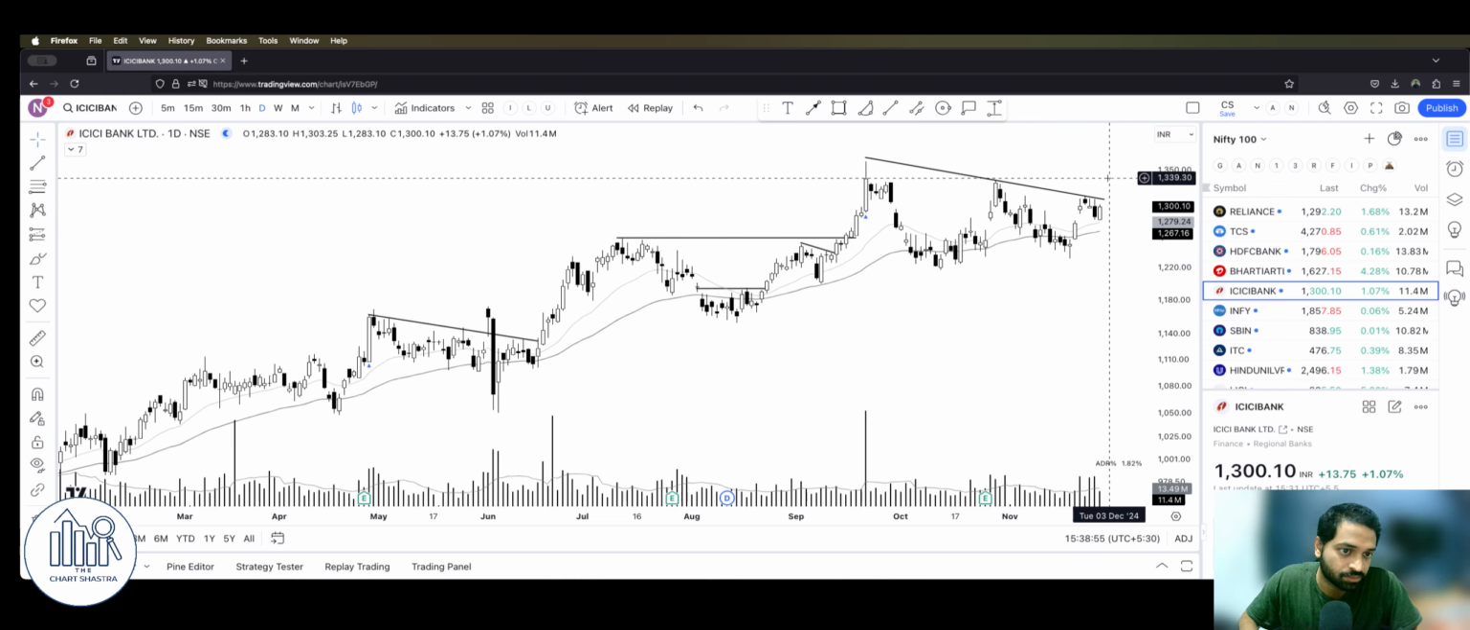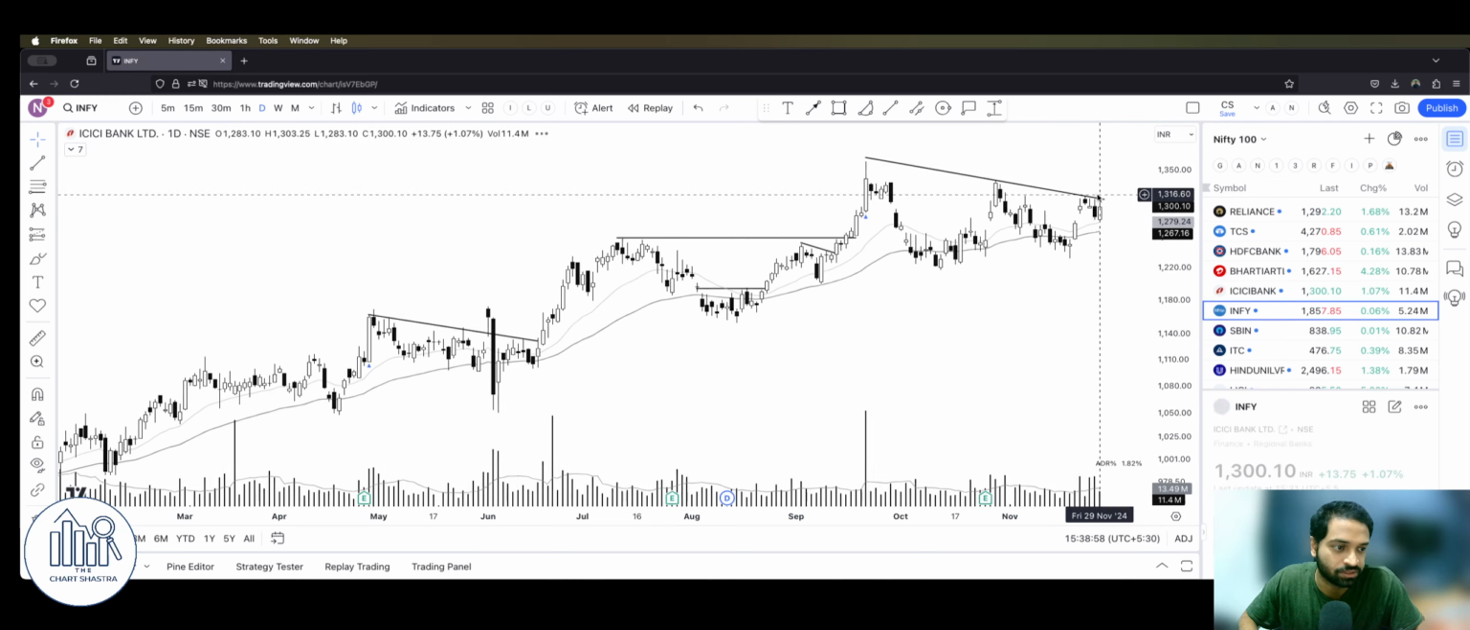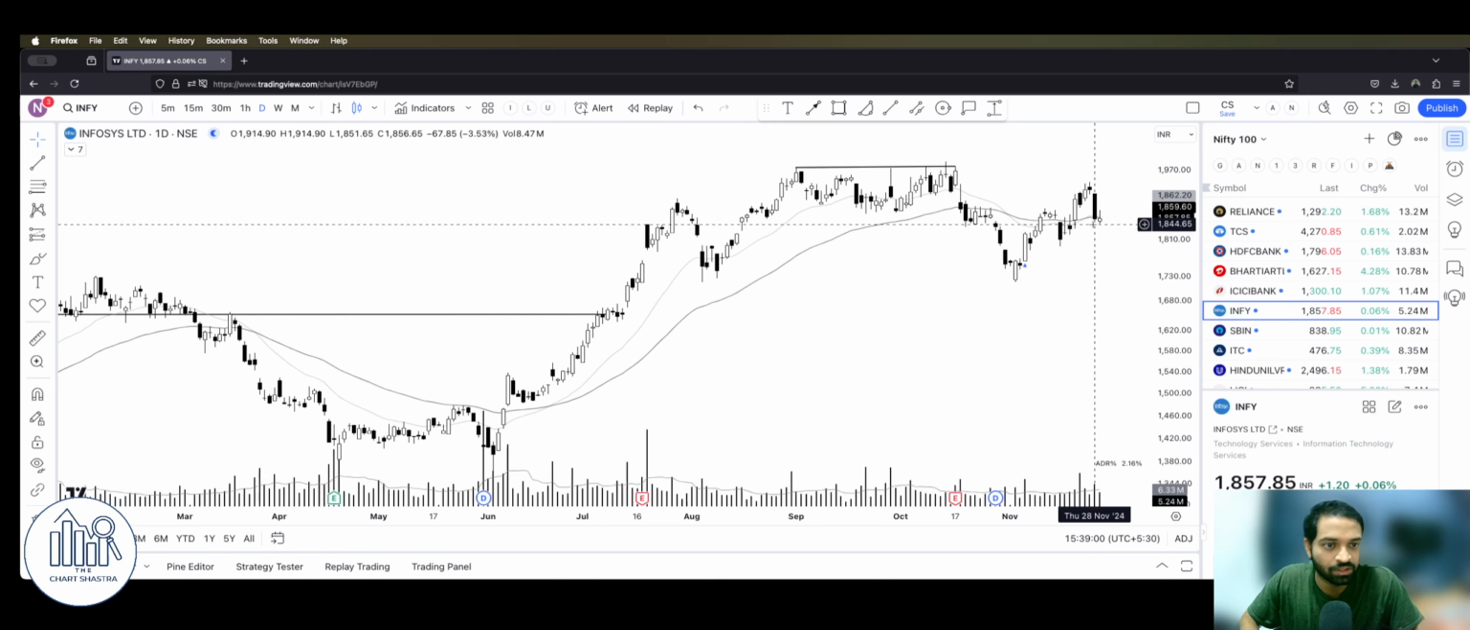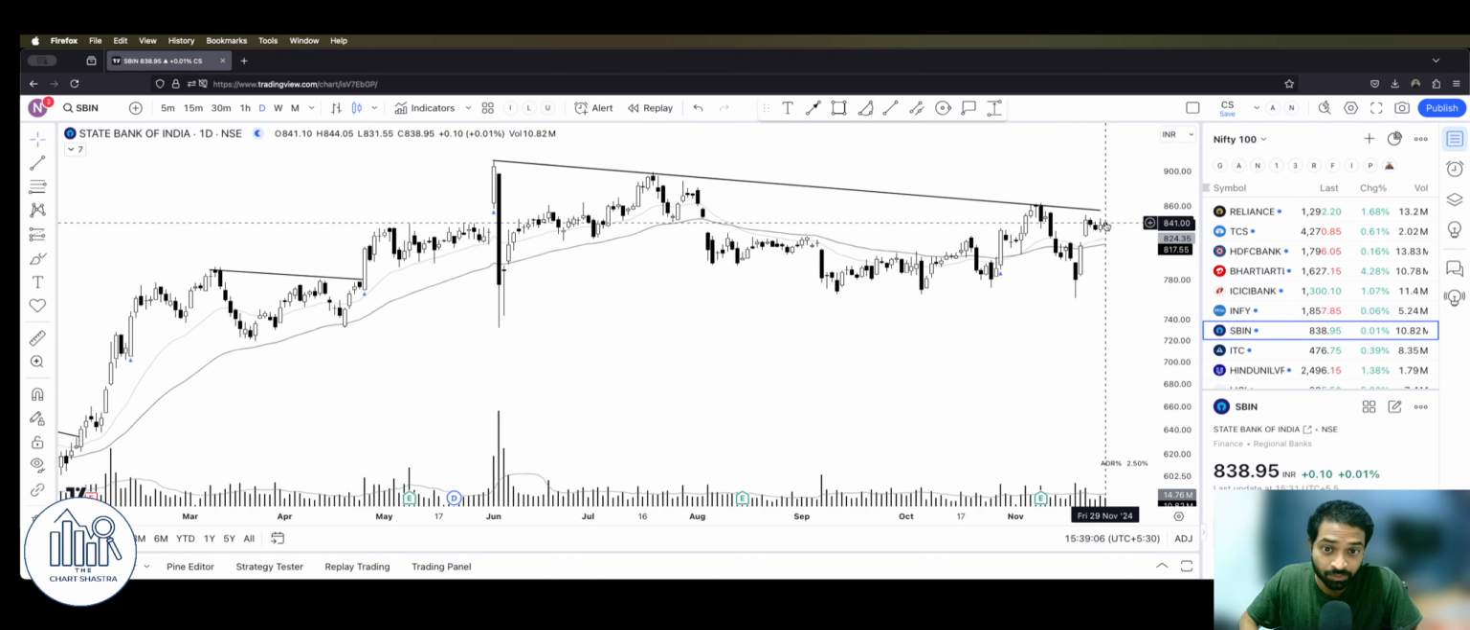Let it break this price level, then we can enter ICICI Bank. Infosys again shows a little bit of weakness here, similar to TCS, but a bit stronger than TCS. State Bank of India again has wonderful price action. It is getting tighter and tighter. We want this. It has to get tighter and needs to give a sudden breakout, probably at this level. Then it is good to go for the next movement.